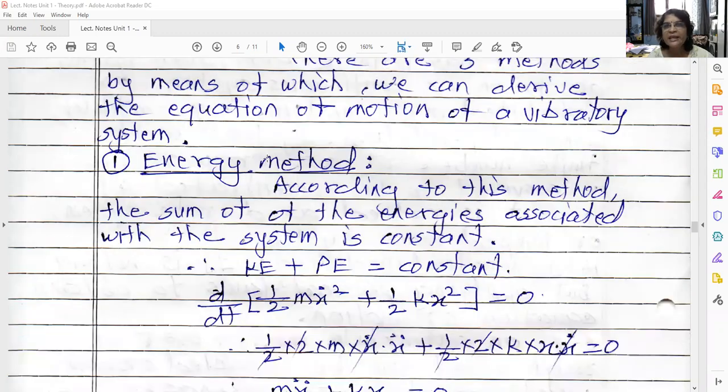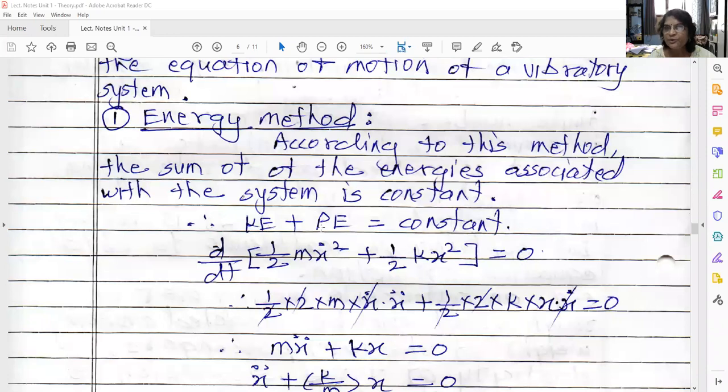The first method is the energy method. According to this method, the sum of energies associated with the system is constant. What are those two energies? Mechanical energies: kinetic energy and potential energy. So according to the law of conservation of energy, kinetic energy plus potential energy associated with any system is always constant. It will just convert from kinetic energy to potential energy or potential energy to kinetic energy, but the sum of it is constant. So if we take the derivative of this sum, that will be equal to 0.